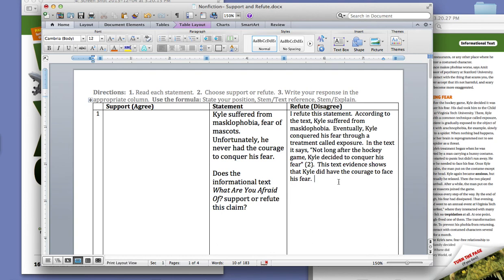Stem, explain. So let me just highlight my stems here so you can see them. This text evidence shows. In the text it says. Eventually is a transition word. And according to the text. And then you can see my position right here.